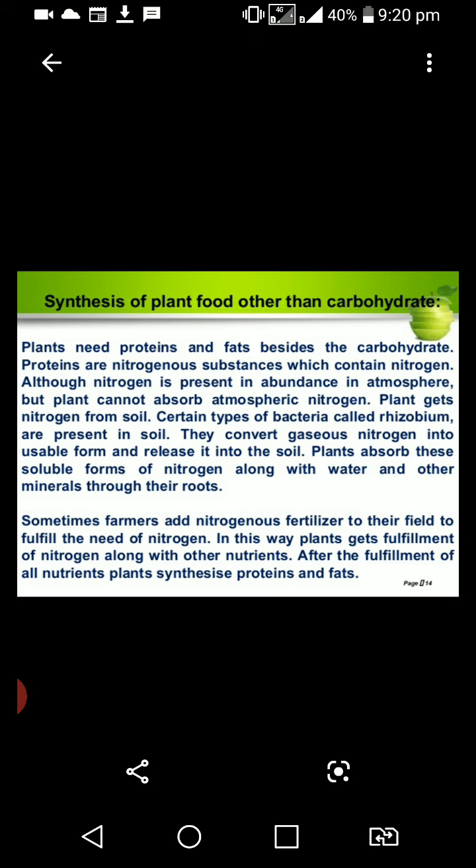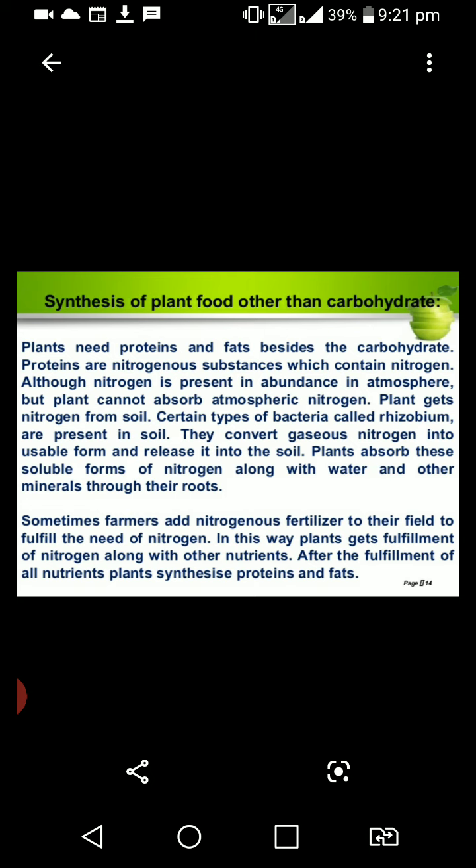We have learned that plants synthesize carbohydrates through the process of photosynthesis. The carbohydrates are made up of carbon, hydrogen, and oxygen. What are the three components present in carbohydrates? Carbon, hydrogen, and oxygen. These are used to synthesize other components of food such as proteins and fats. Proteins are nitrogenous substances which contain nitrogen.